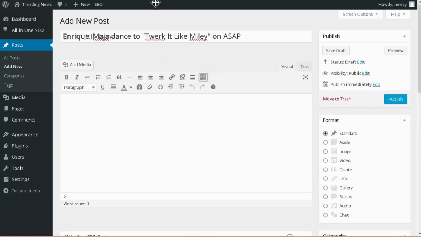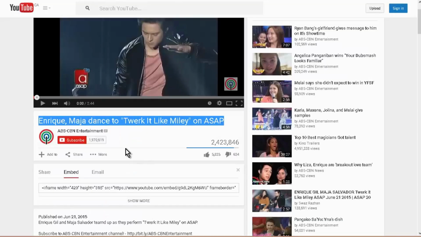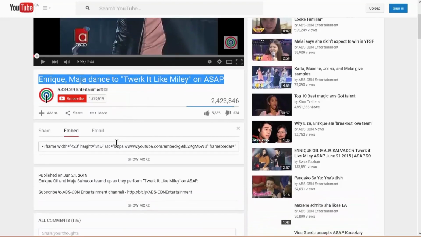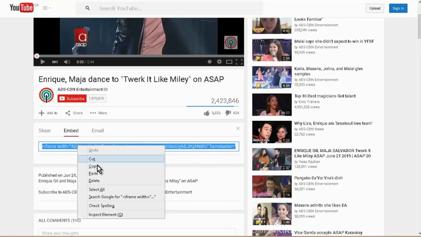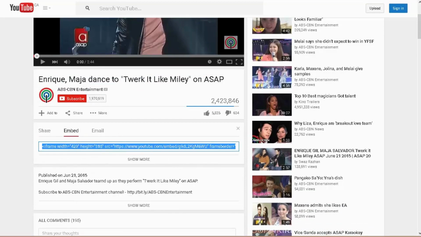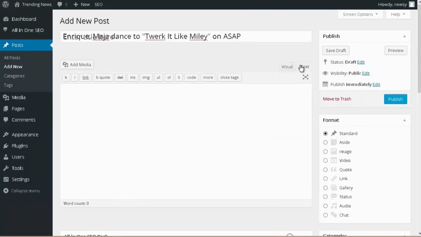Now we want to go back and we want to get the embed code, which is here. Copy this back to our site here. Now we need to go into text here and then just paste this in.